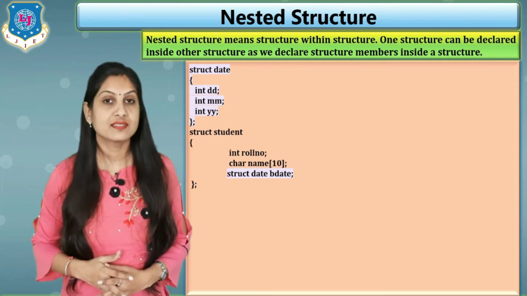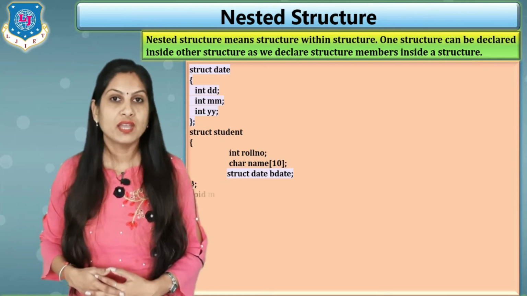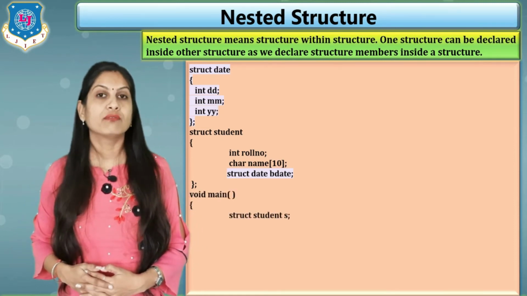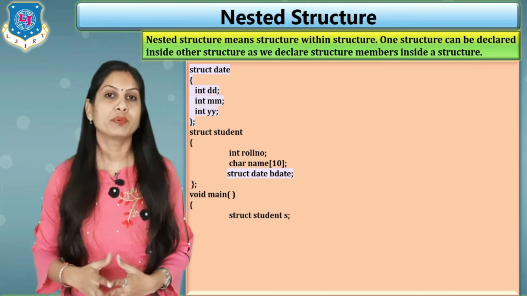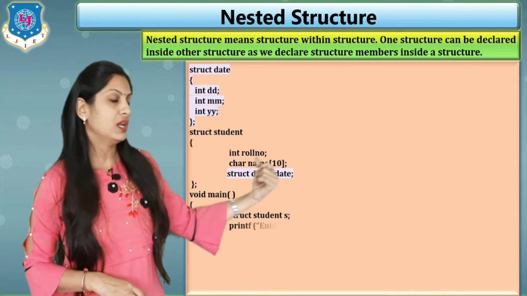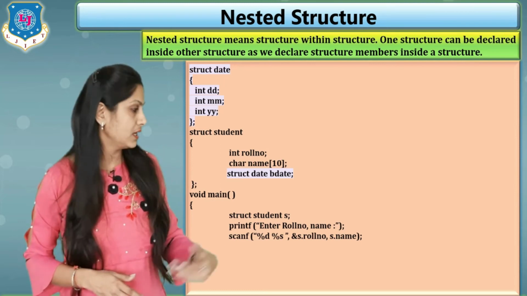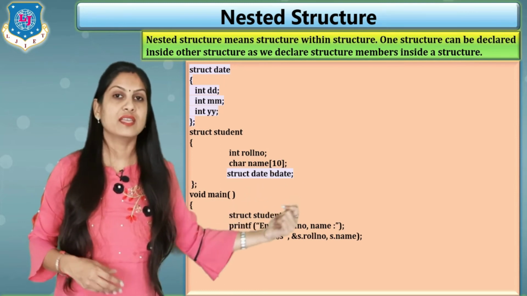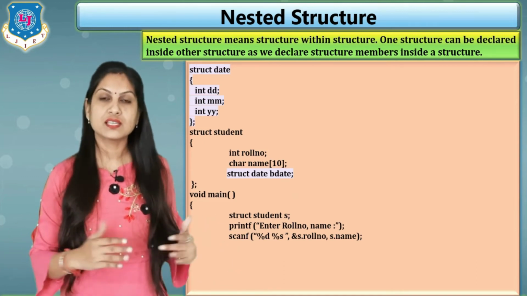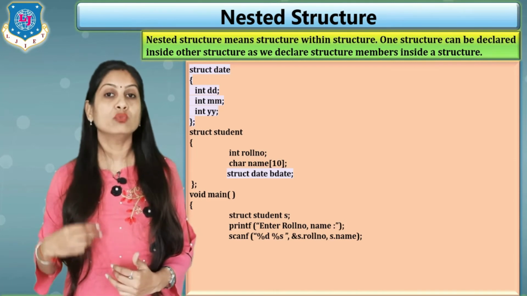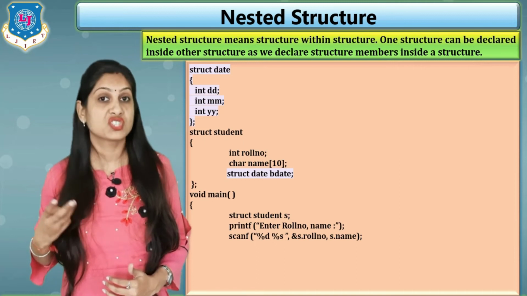Now how can you access the members when you are using nested structure? Let's see here, in void main first we declare the variable for our student structure, that is struct student s, and then we print a message like enter roll number and name, and then we read the data using the scanf function, %d, %s, and then ampersand s dot roll number, s dot name. This was already discussed, how we can access the members, but now the third member is different. It is not an integer or character type, but it is of structure type.